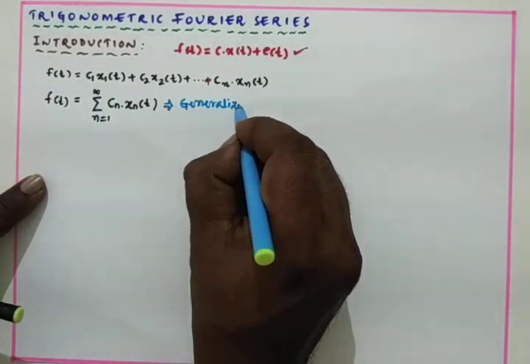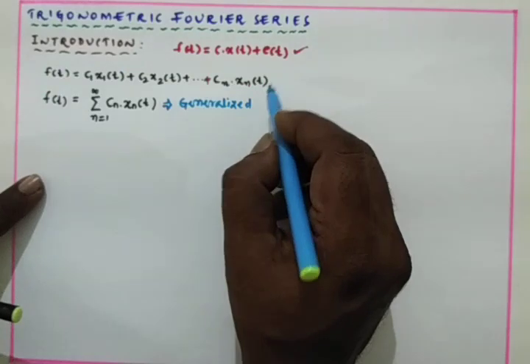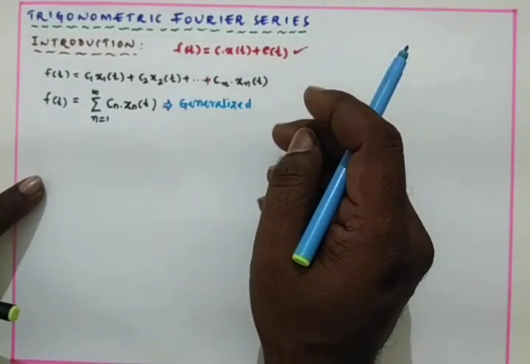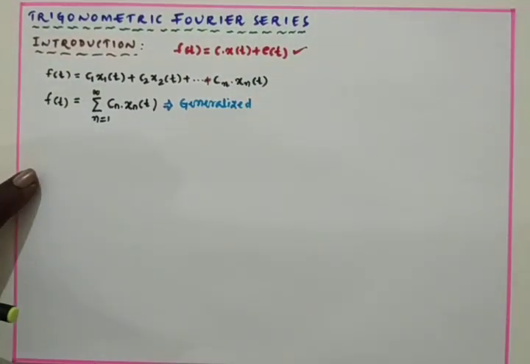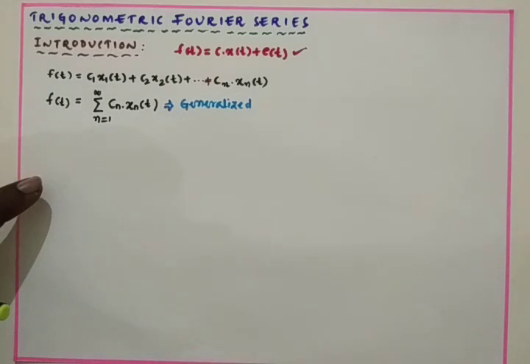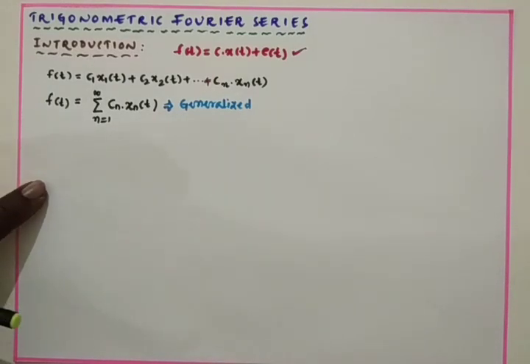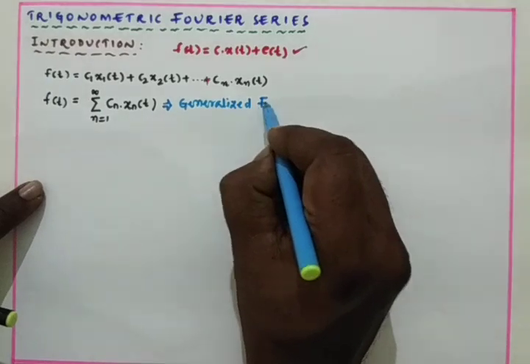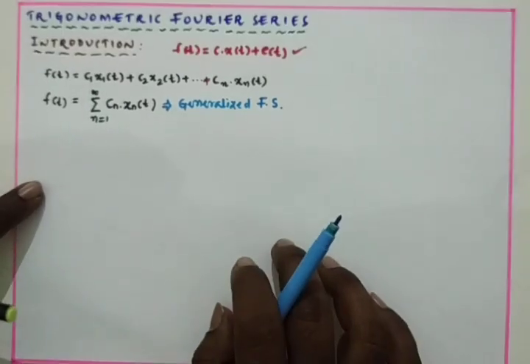But we have to go for the trigonometric Fourier series. Trigonometric Fourier series is nothing but, here we are going to have the Fourier series in terms of trigonometric polynomials. It is generalized Fourier series. So here the point is clear.